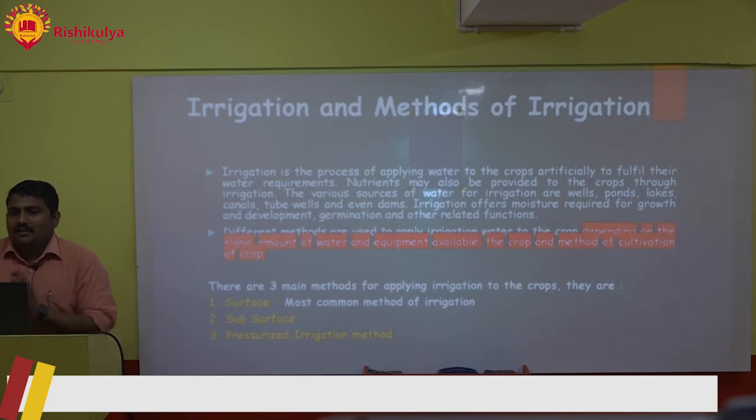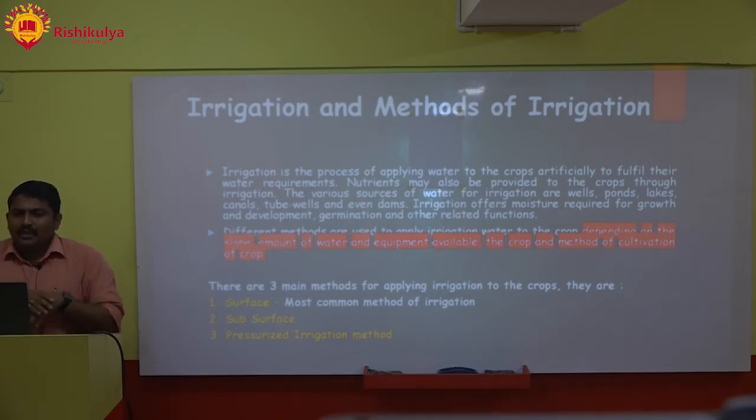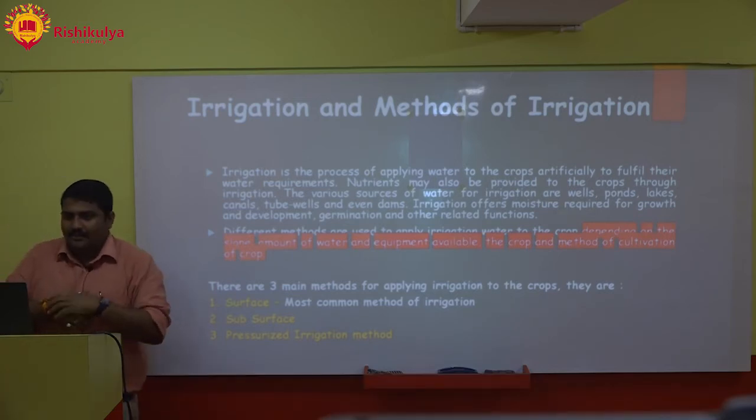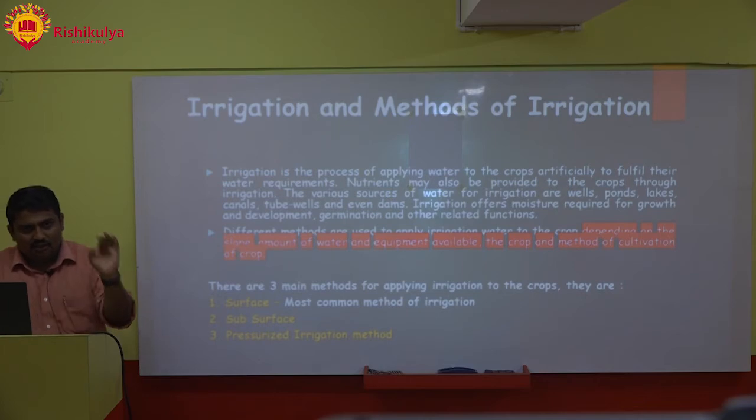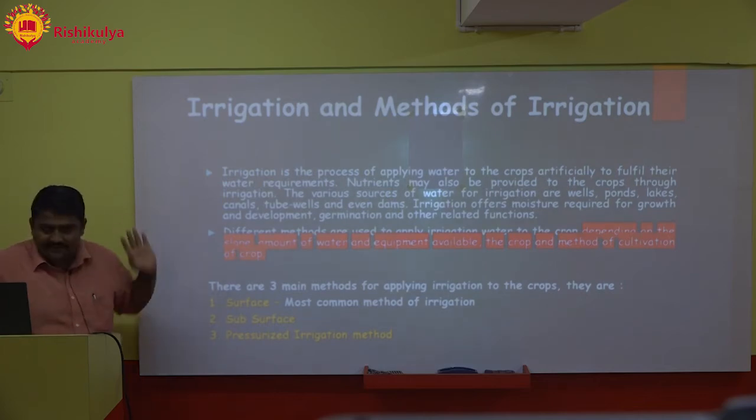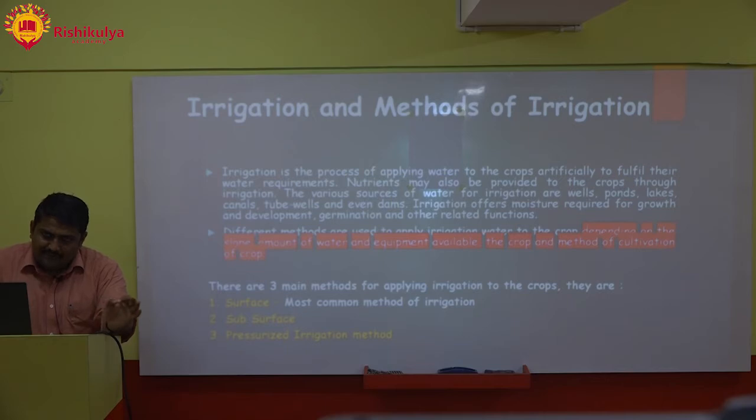Right. Now we will begin the topic irrigation and methods of irrigation. Okay. So what is irrigation? Irrigation is the process of applying water to the crops artificially to fulfill their water requirements. Okay. Crops need water